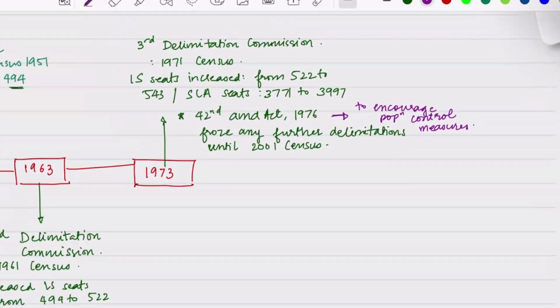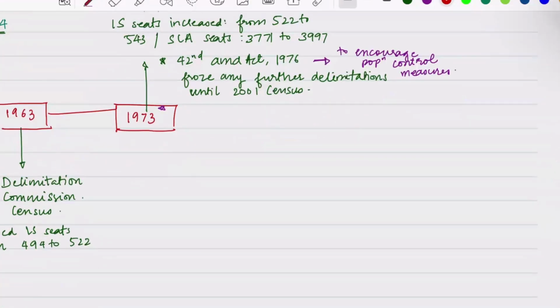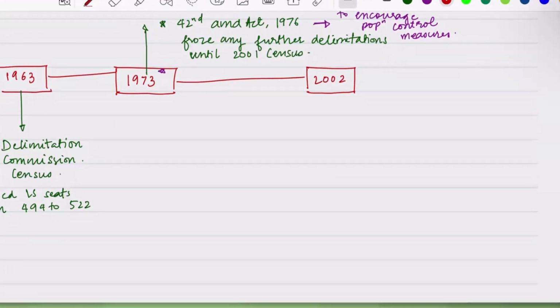So after this, whatever census was happening, there was no delimitation commission again. Meaning there was no delimitation of constituencies again. It was frozen to this particular commission. Okay. Then next we have the 2002. So after such a big gap, directly we have the 2002 delimitation commission, because earlier it was frozen. So we had no delimitations.